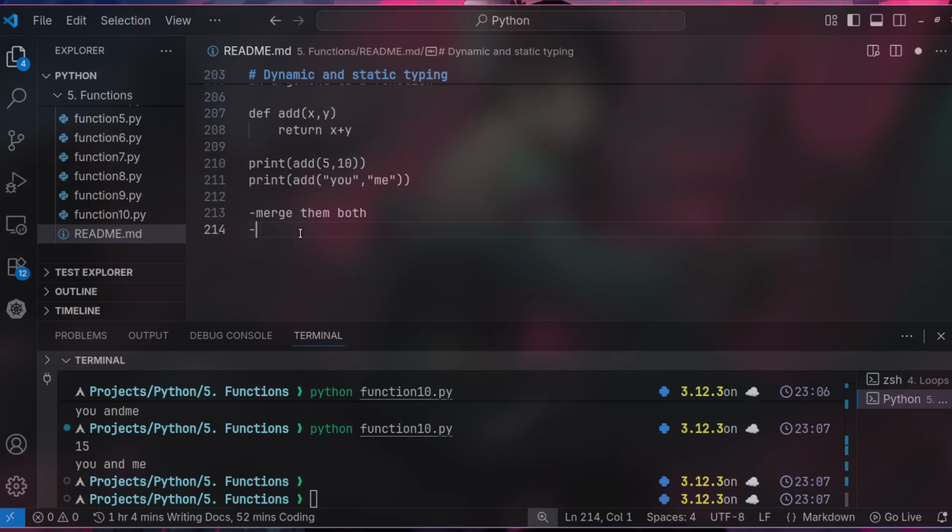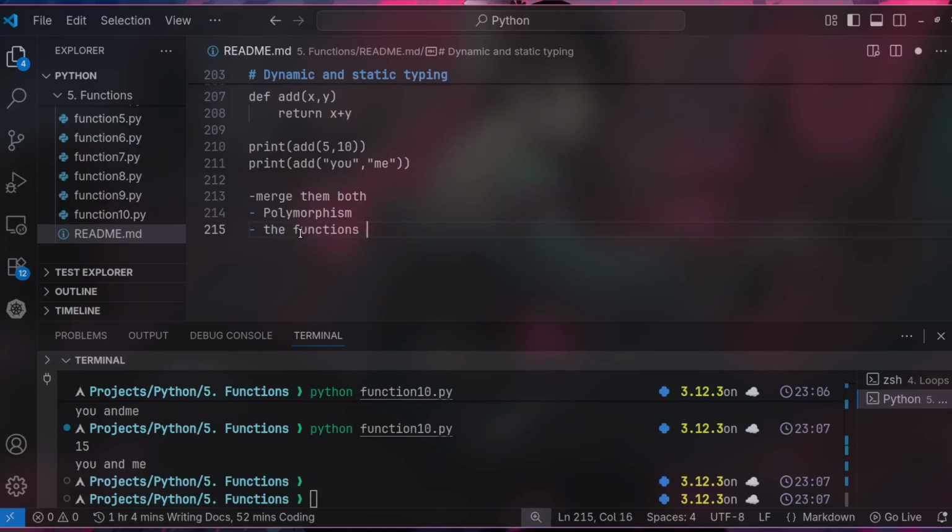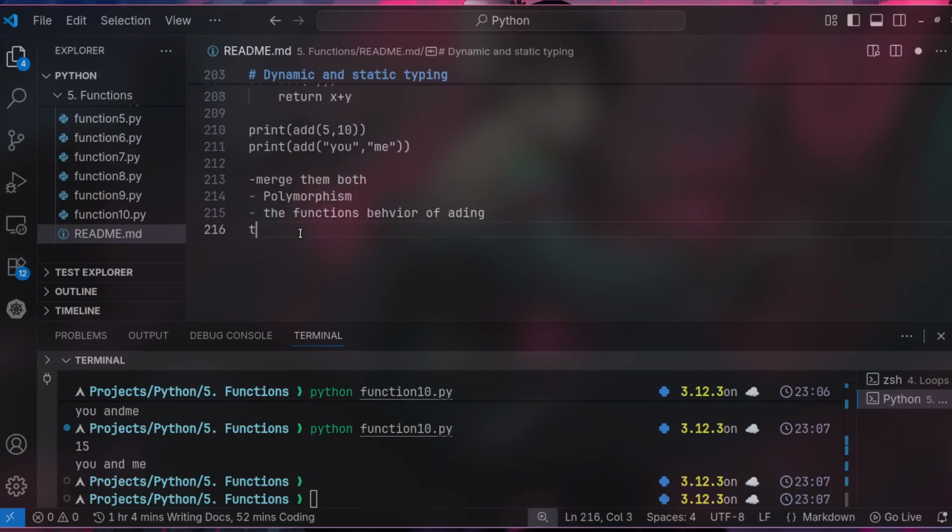So this behavior, what do we call this behavior? So let's talk about polymorphism, right? So this is the function's behavior of adding together different types.